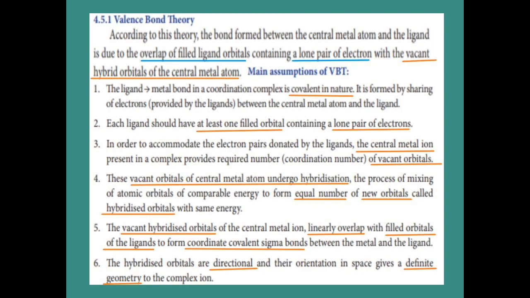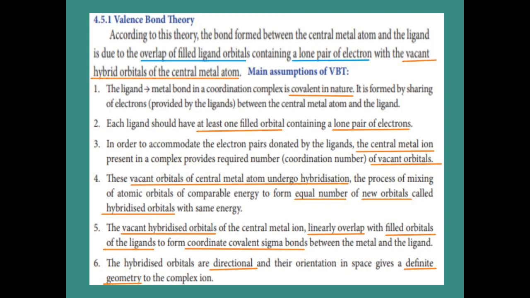Fifth point, the vacant hybridized orbitals linearly overlap with the filled orbitals of ligands and form a coordinate covalent sigma bond between the central metal atom and ligand. And sixth point, the hybridized orbitals are directional in nature.